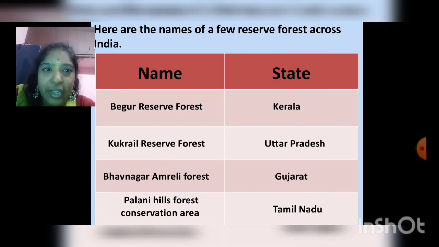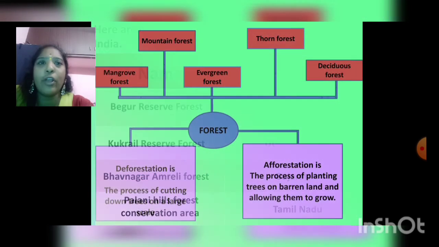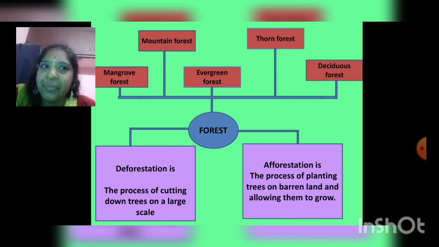Parani Hills Forest, which is also a conservation area, located in Tamil Nadu. So these are a few reserve forests which are located across India.